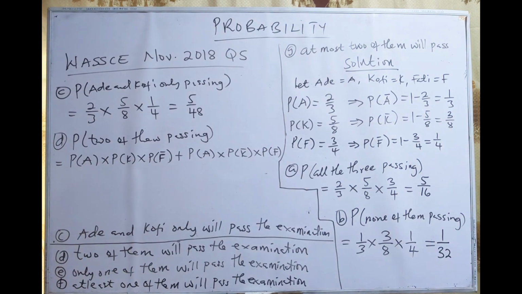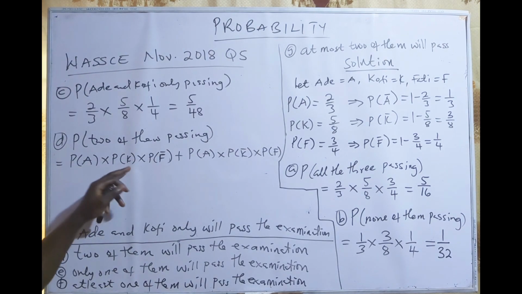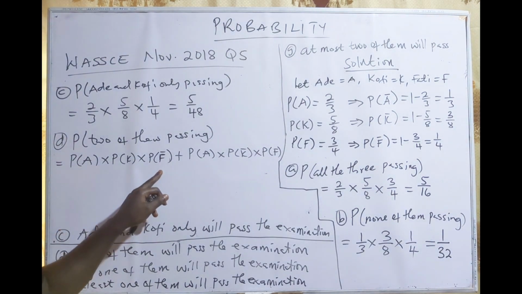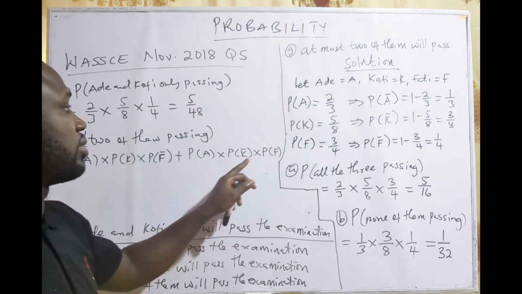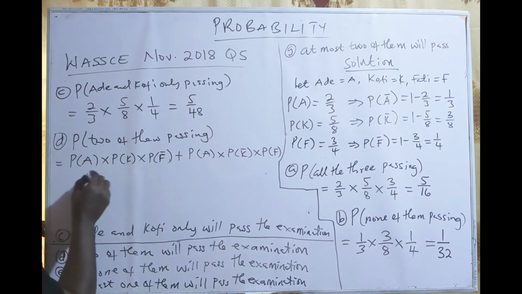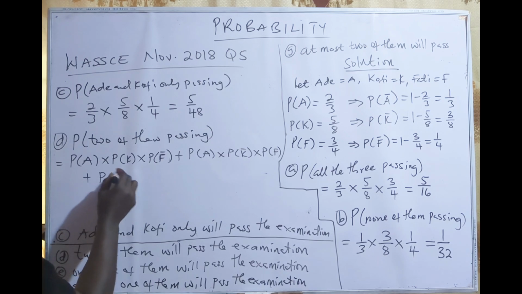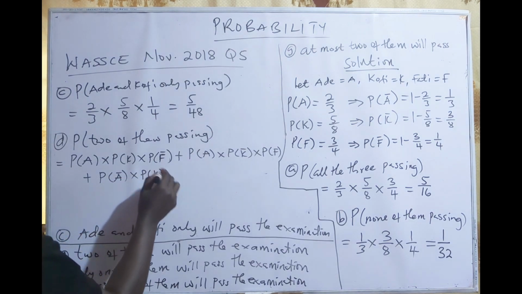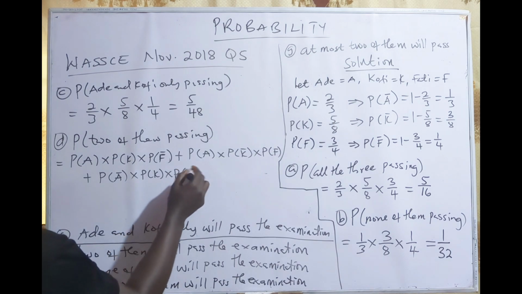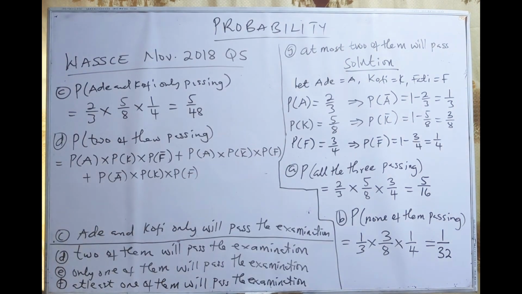So this can also happen, that here Ade and Kofi is passing, Fatih is not passing. Here Ade and Fatih is passing, Kofi is not passing. Or probability of Ade will not pass, and then Kofi will pass, and then Fatih will also pass. So these are the 3 possibilities that we can get.